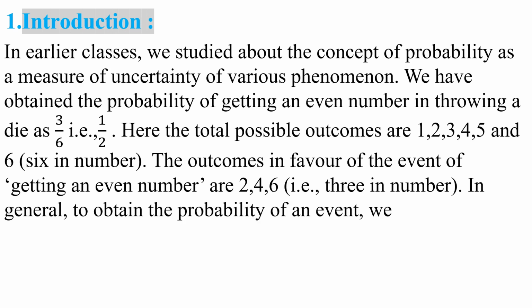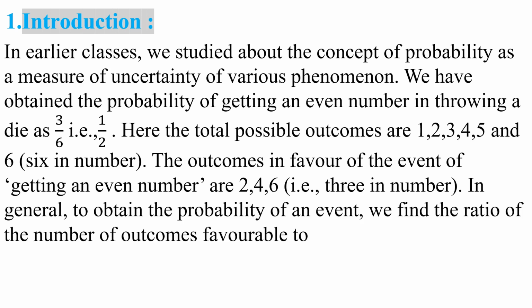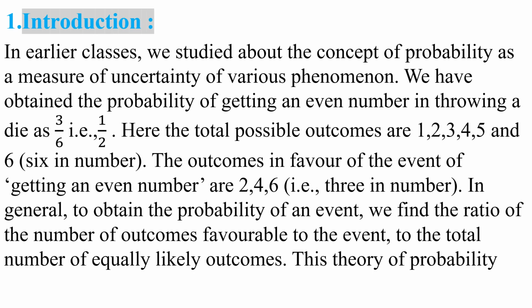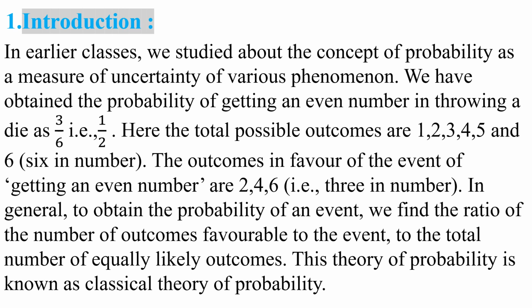In general, to obtain the probability of an event, we find the ratio of the number of outcomes favorable to the event to the total number of equally likely outcomes. This theory of probability is known as the classical theory of probability. Okay, my children, in earlier classes, whatever you have learned about probability is called the classical theory of probability. Okay, my children, understood this point? Right.